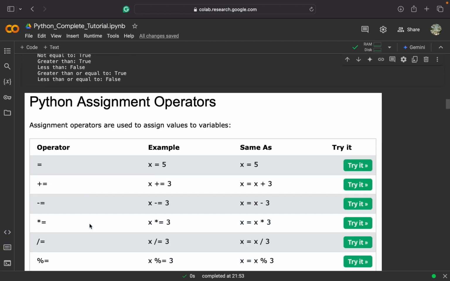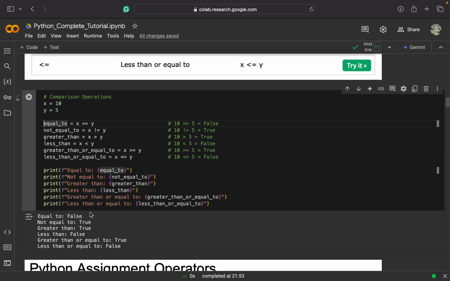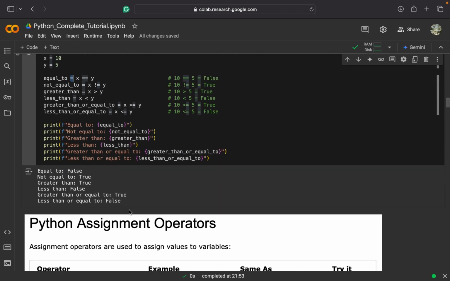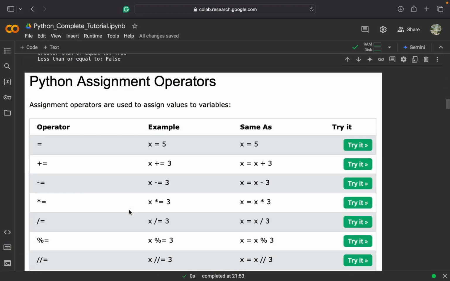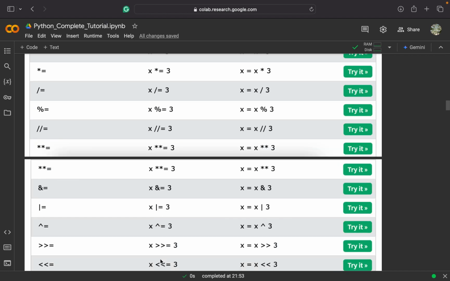Then we have Python assignment operators. We have already used assignment operators in previous examples, as we were assigning values to variables, or storing the results of some operations in variables. We were using the assignment operator, which is basically equal to, and it is paired with any other operation, which can be arithmetic operations or bitwise operations.